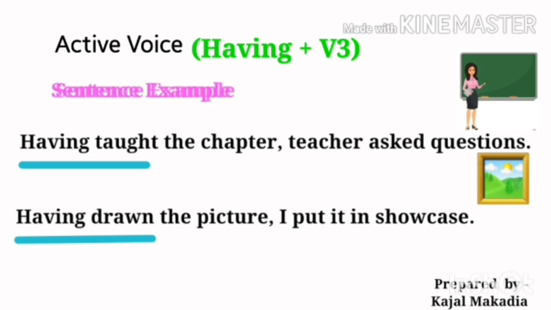Now in active and passive voice, we use different verb forms. In active voice, we have to use having plus V3. In example, having taught the chapter, teacher asked questions. And having drawn the picture, I put it in the showcase. So here, as it is in active voice, we have used having plus V3. How can we say it is active? Because the teacher has asked the question, and in the next, I put it in the showcase. So it starts with the subject.